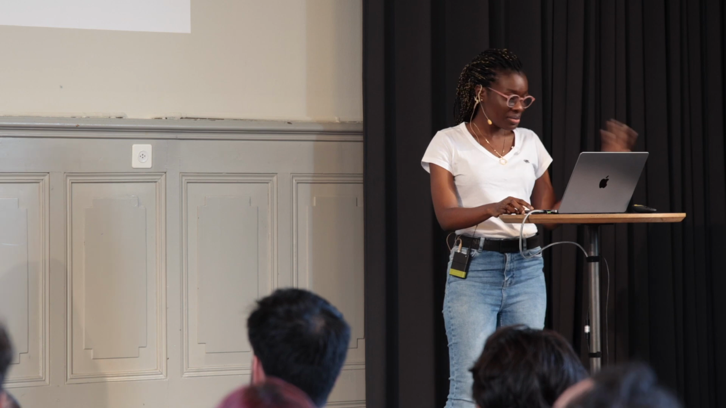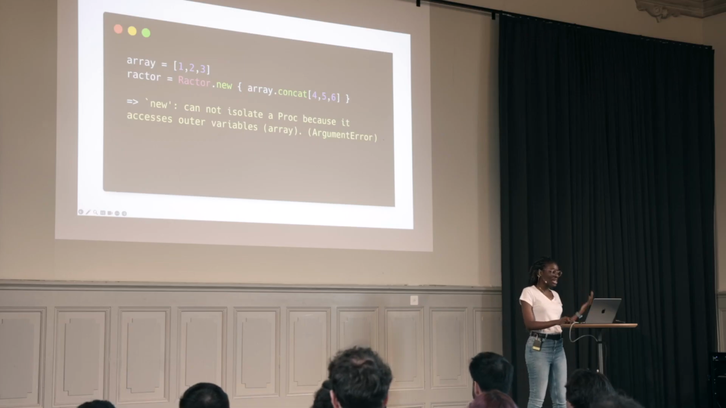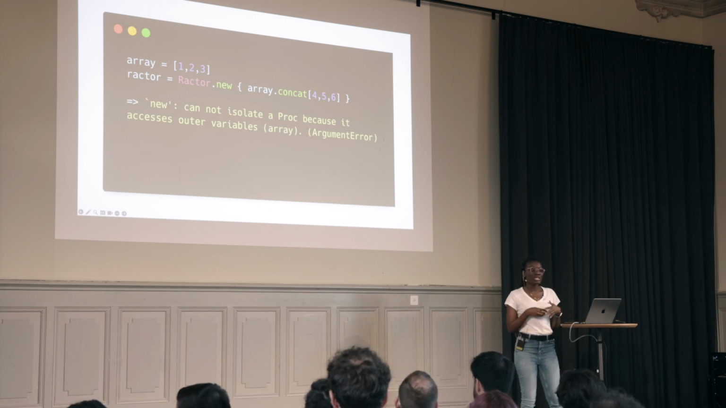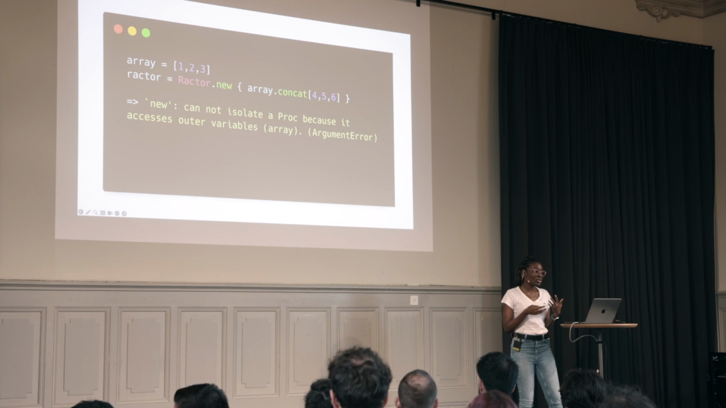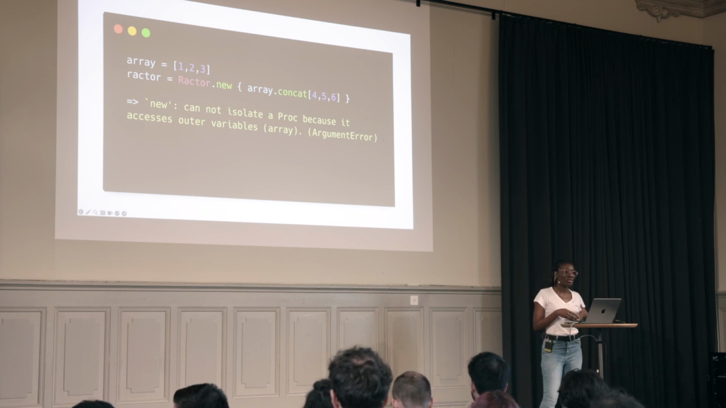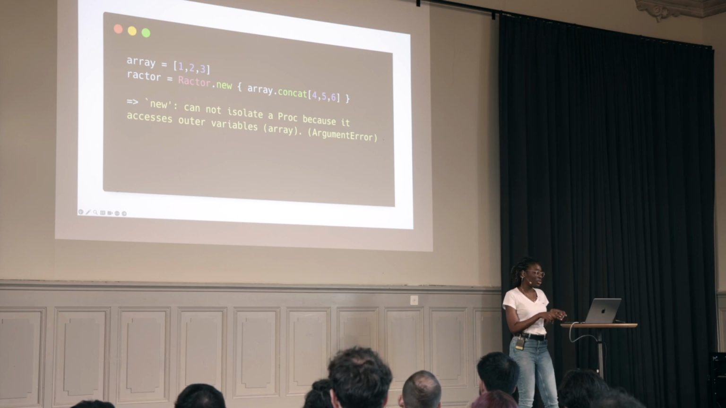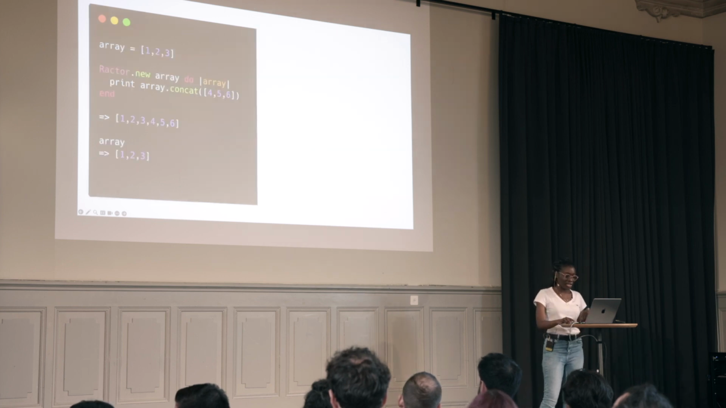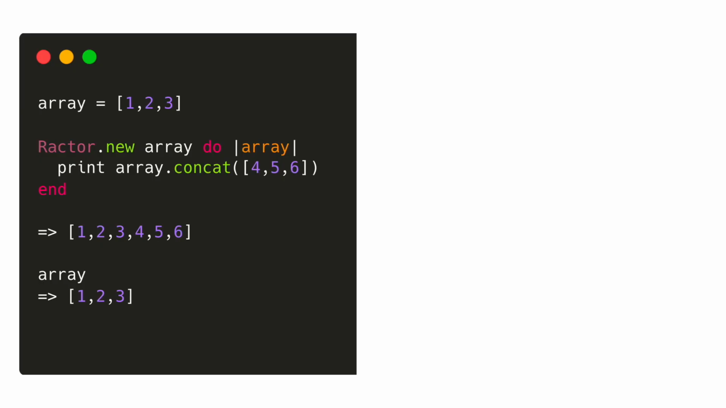What happens? We get an error that says, cannot isolate a proc because it accesses outer variables array. This is because during the creation of a new Ractor, we call a method called proc.isolate. It's actually an internal Ruby method which prevents us from accessing any variable that has not been defined during initialization. How do we fix this? We can pass this array to the Ractor.